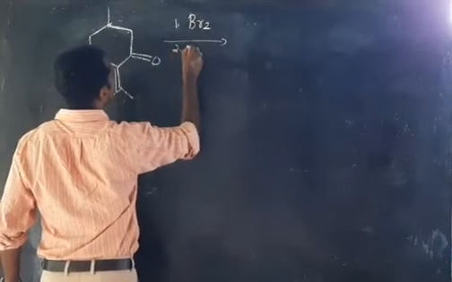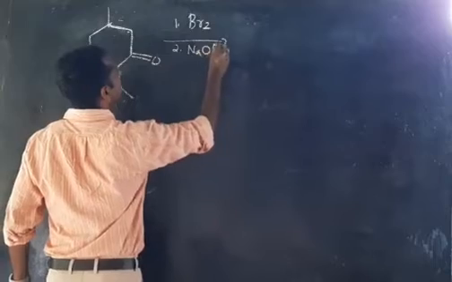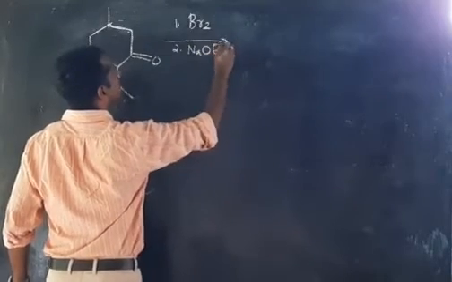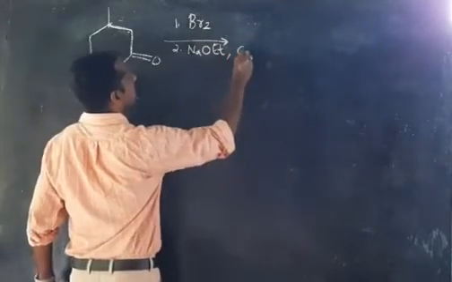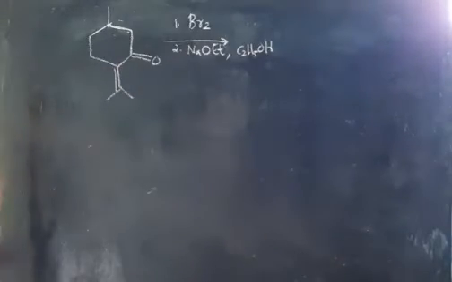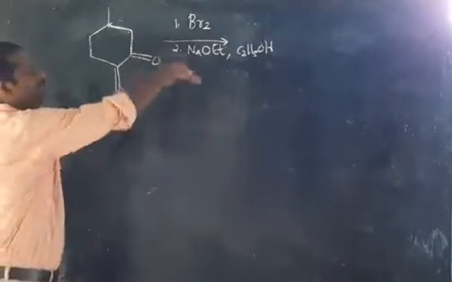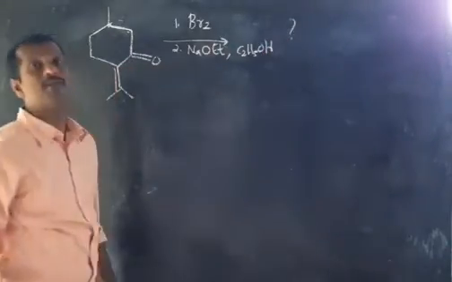Second reagent is NaOEt, sodium ethoxide, and ethanol, C2H5OH. Suppose these are the reagents, and this is your question. What type of rearrangement and what will be the product?